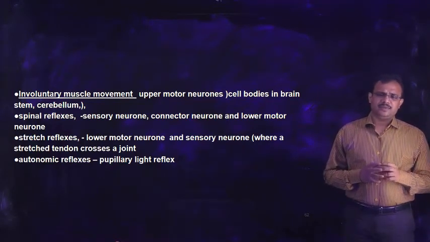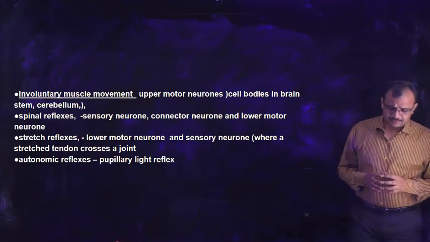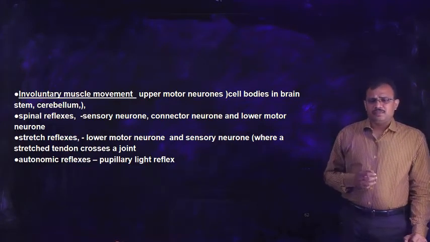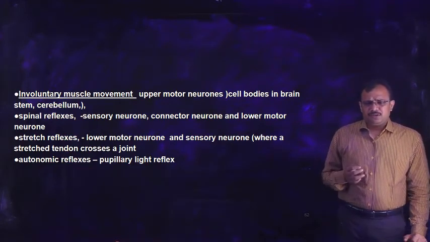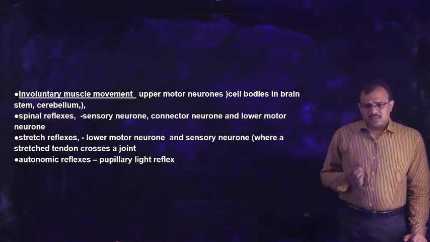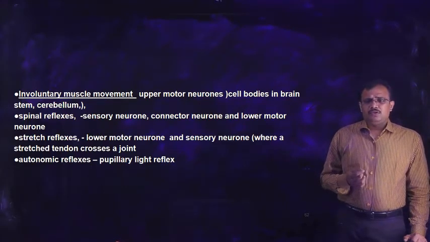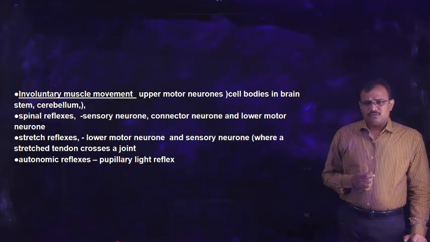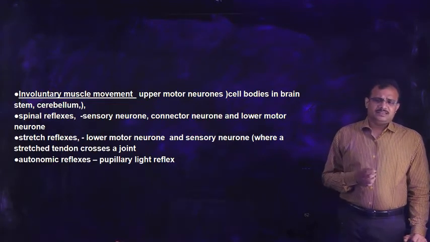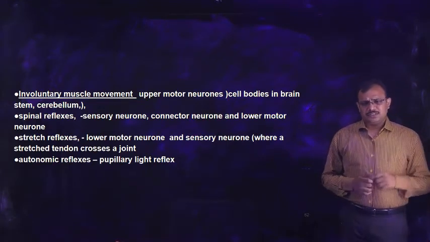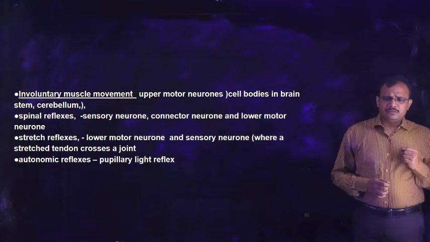The spinal reflexes once again have a 3 neuron system: a sensory neuron, the connector neuron, and the lower motor neuron. Whenever we touch any hot substance, immediately we will remove our finger.